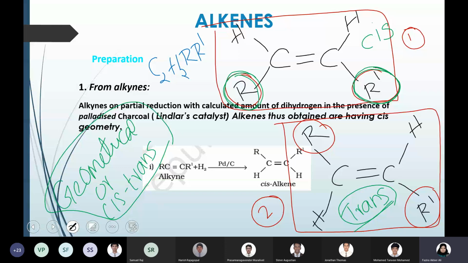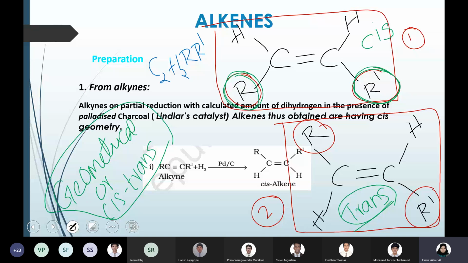So I'll just repeat one more time because it's very important. Then only you can understand the difference in this preparation. Okay. So geometrical isomerism or cis-trans isomerism is very specific to alkenes. It is basically looking around the carbon-carbon double bond. Around the carbon-carbon double bond, if the alkyl groups or any other branches or any other functional group are present on the same side of the compound, then we call that isomer cis. And if it is positioned in the opposite direction, then we call that particular isomer a trans isomer.